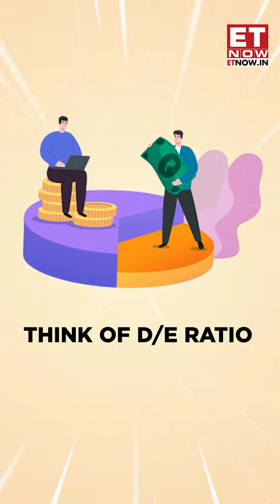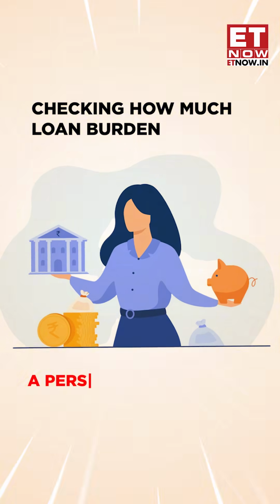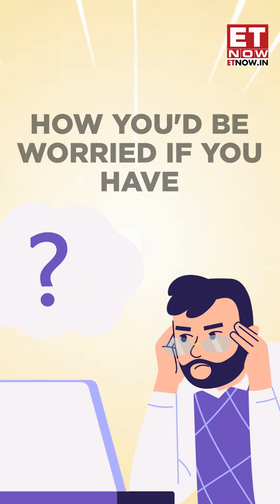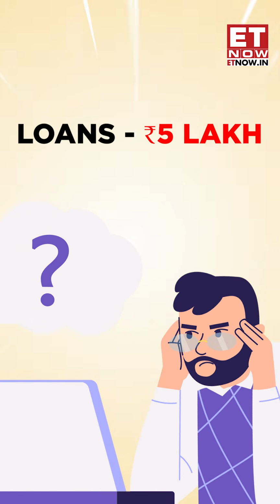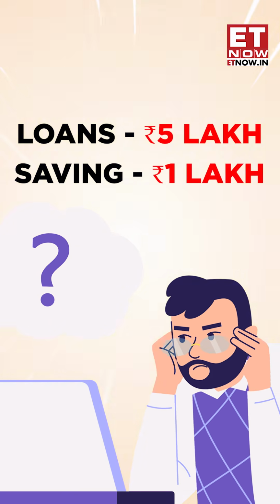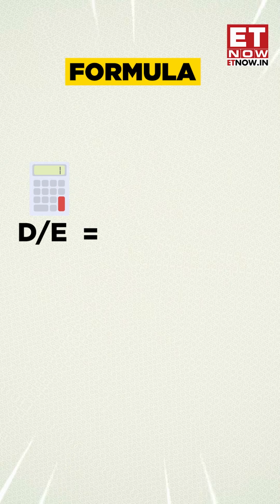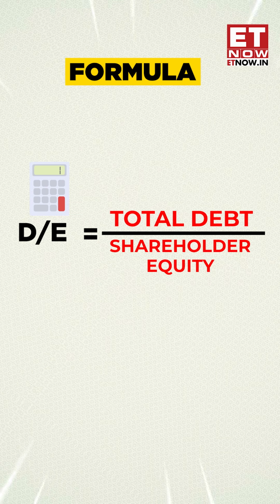Think of DE ratio like checking how much loan burden a person has, just like how you would be worried if you have 5 lakh rupees in loans but only 1 lakh rupees in hand. The simple formula to calculate debt to equity ratio is total debt divided by shareholder equity.